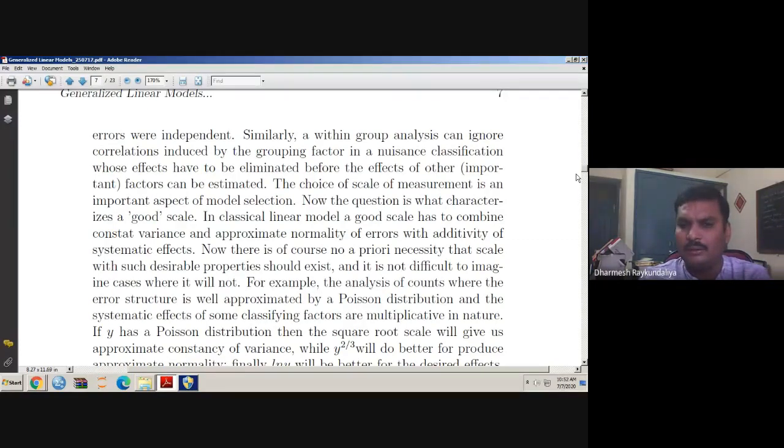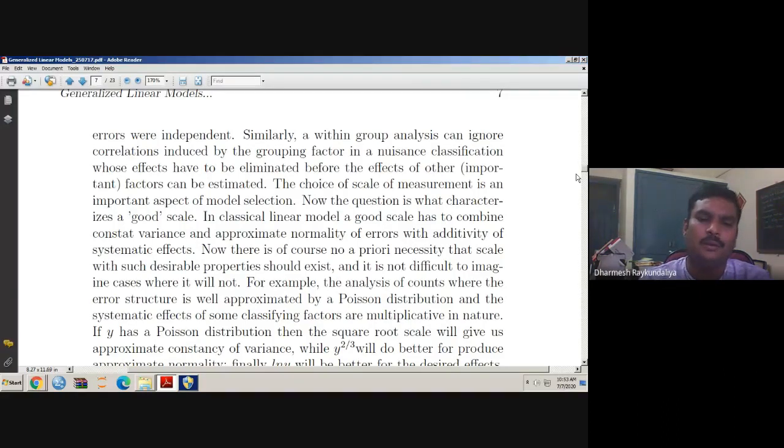For example, if you talk about the analysis of counts, the error structure is well approximated by the Poisson distribution. When you use the Poisson distribution, usually there is no additive effect; it is a multiplicative effect in nature. So if y has a Poisson distribution, then it does not satisfy the constant variance assumption, additivity, and normality, so you should make some transformation.